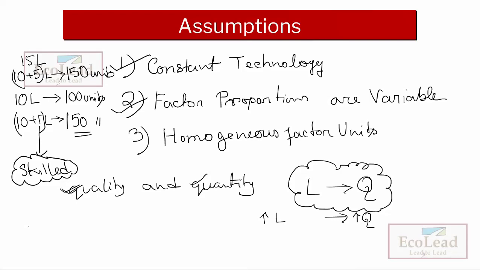How much the 5 laborers together are responsible for the increase in output can be captured, but we cannot capture the addition by the 11th unit, because if we need to consider individual contribution, then the unit of addition must be 1. So this is the third assumption, homogeneous factor units.